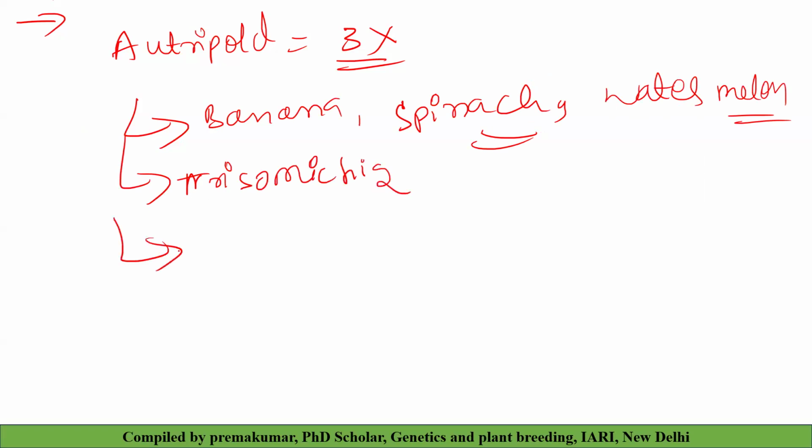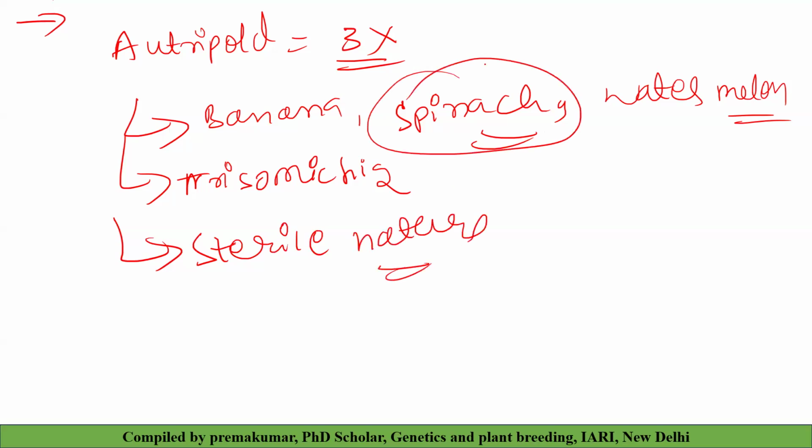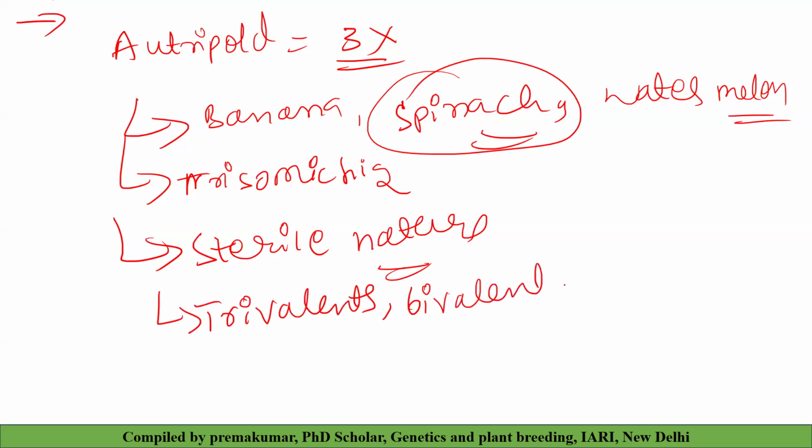Then most of the triploids are always sterile in nature, and the only fertile triploid is spinach. That you should remember. Then they'll form trivalents during the meiosis, and they form bivalents and they also form univalents.